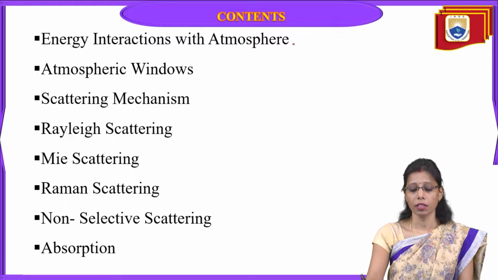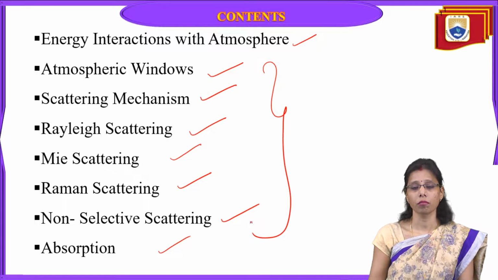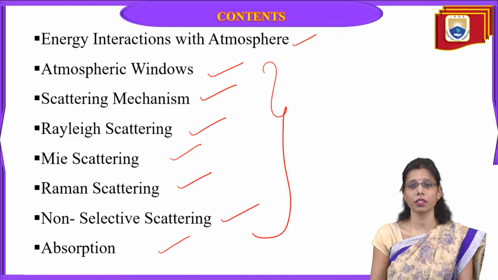So today we have energy interactions with atmosphere, atmospheric windows, scattering mechanism, Rayleigh scattering, Mie scattering, Raman scattering, non-selective scattering, and absorption. These are all things we have to understand when we talk about energy interactions with the atmosphere. First of all, what is energy?